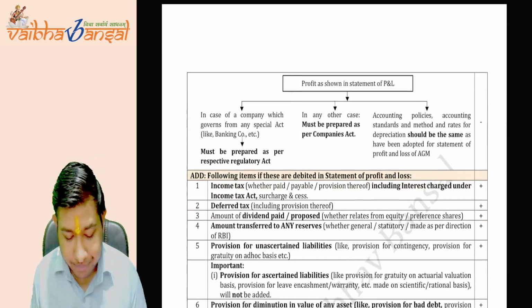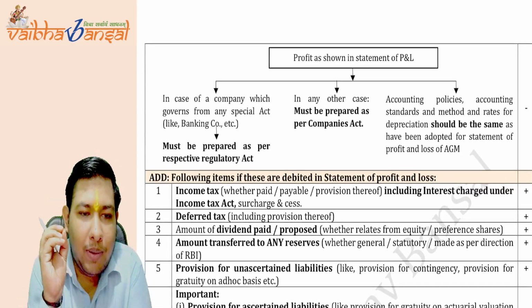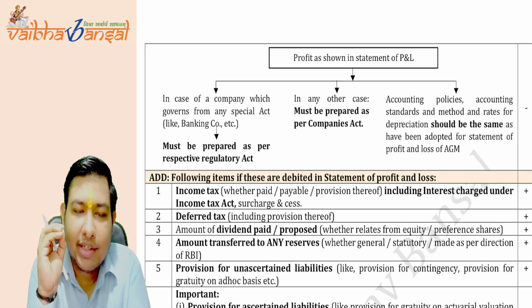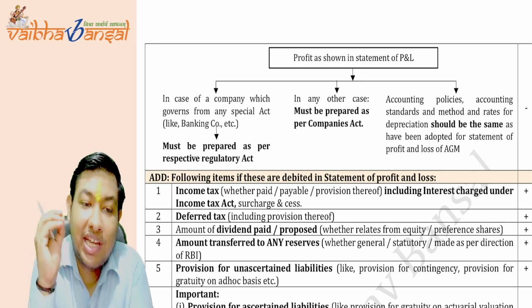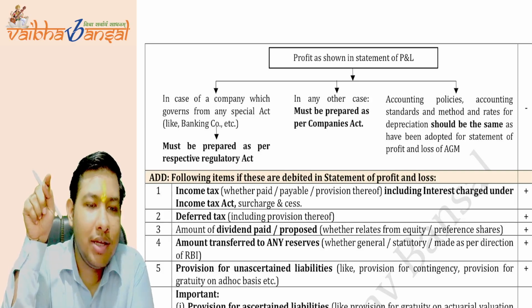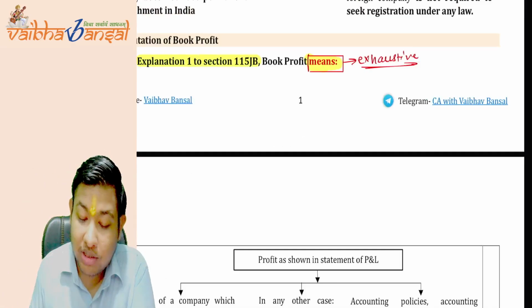Clear. Now, coming to this provision. What is the problem? The government wanted that the assessee company will give tax on the profit that they are showing to the shareholders in the AGM. The government wanted that, but what are the companies doing?